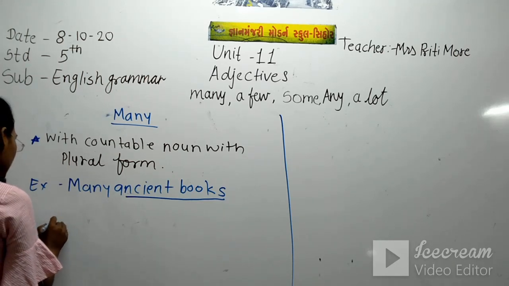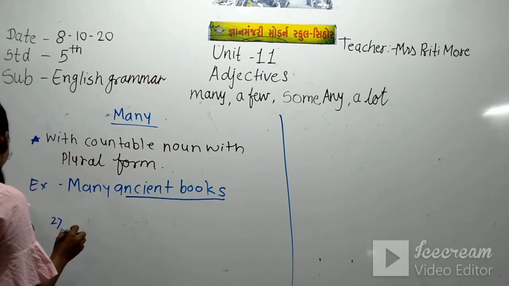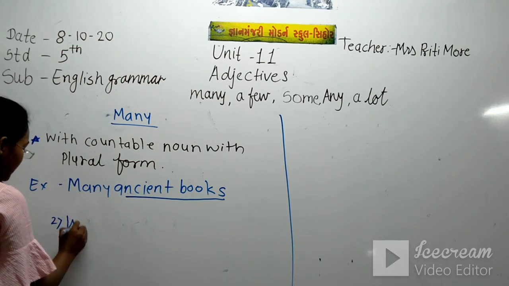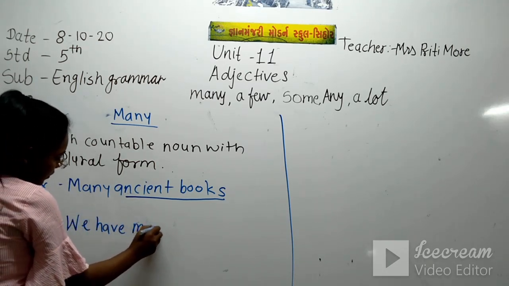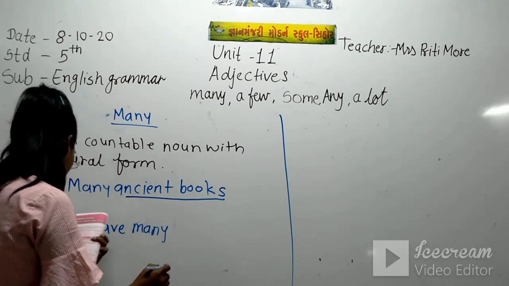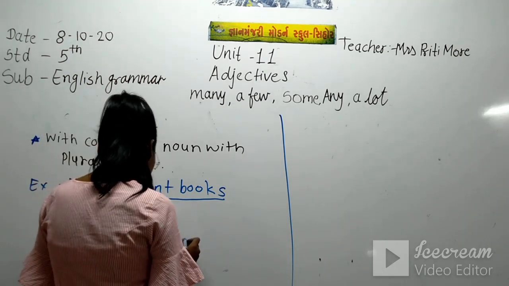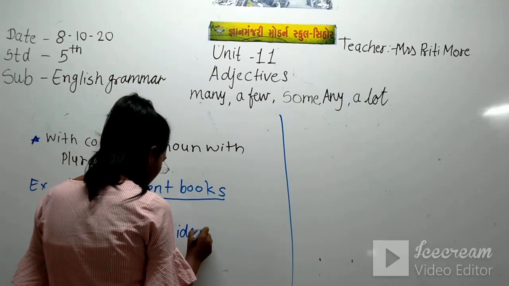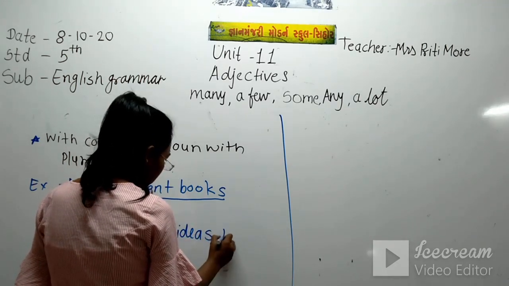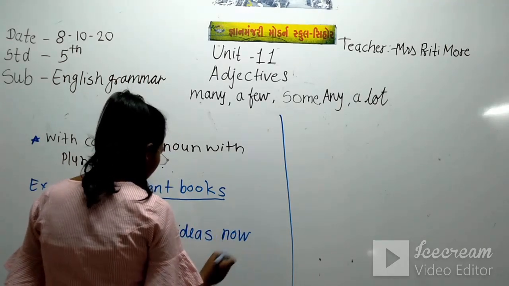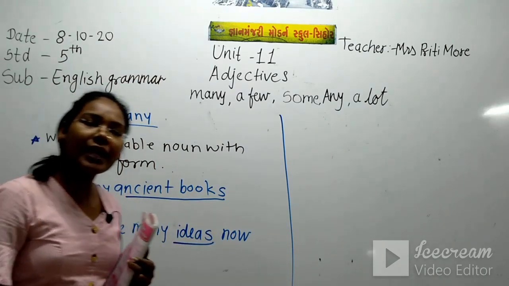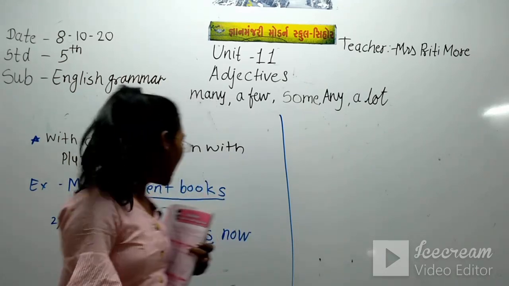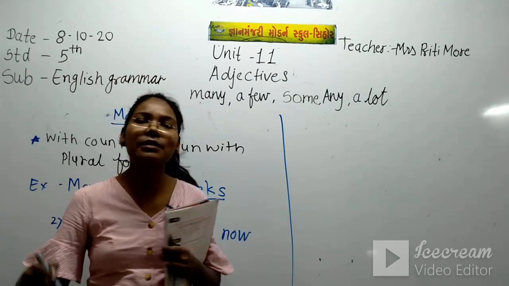Now the second: we have many ideas. Many ideas, more than one idea means ideas, and more than one book means books.